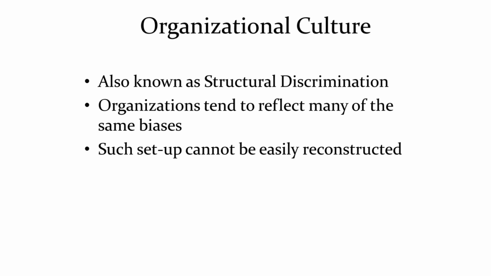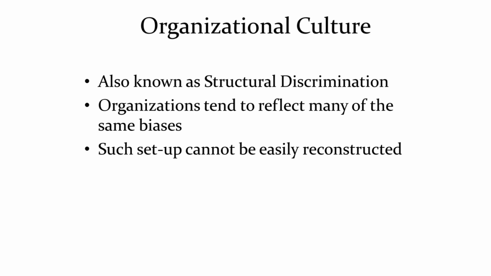Organizational culture, also known as structural discrimination. Organizations have many biases, and one such bias is racial discrimination. For example, if a post is being declared for CEO and many candidates are standing, white people and black people, I am going to vote definitely for the white candidate if I am white. Here I am not judging the people because of their talents, I am judging them by their race.